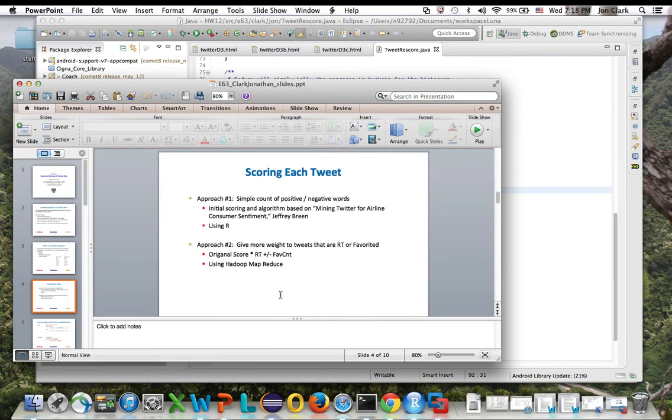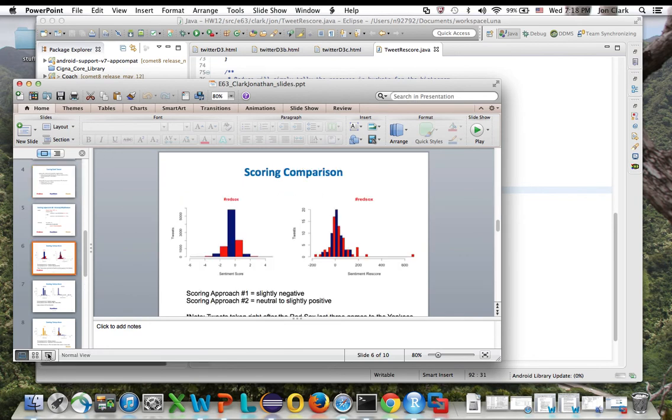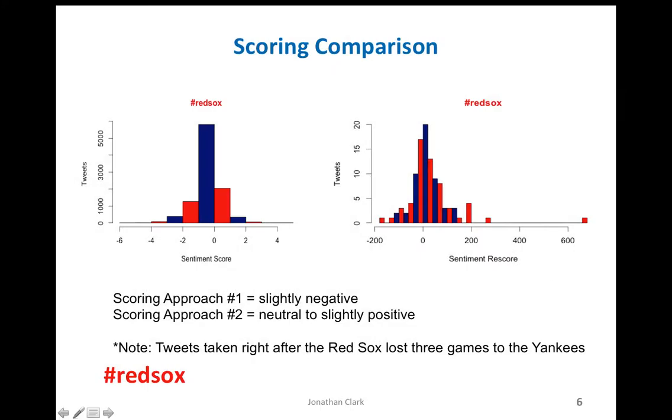Now when we go to our results, in the presentation that I produced for the class, you can see the results side by side very nicely. For the Red Sox, you can see that there was, in general, a neutral score, maybe slightly negative at the time that I ran this particular analysis. But then with the second scoring method, it was basically the same, maybe slightly more positive.